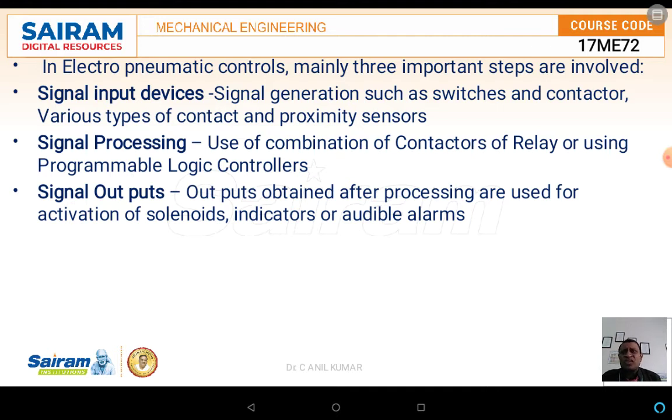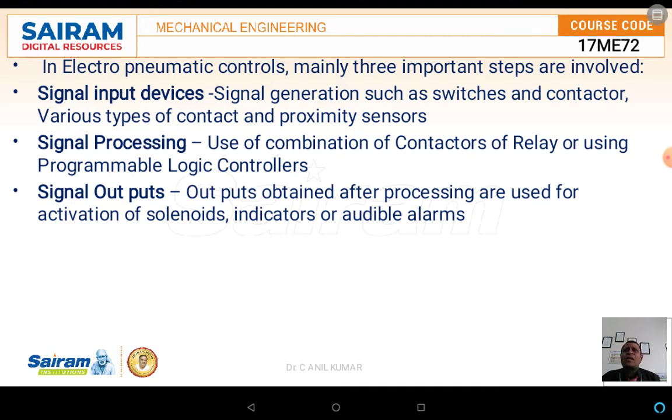As we know, signal input and output can be done, but in between, in the signal processing, how much the time delay should be can be controlled very easily by using electrical systems, gating systems, the AND function or the OR function. If you start using the AND function as well as the OR function and start designing the circuits, the complexity starts increasing, and also the weight of the circuit and the cost start increasing.